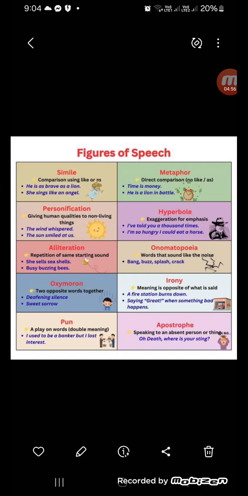The next one is apostrophe. Again, apostrophe. Speaking to an absent person or thing. For example, oh death, where is your sting? Can I see death in front of me right now? Of course no. But I'm speaking to it. And this is called apostrophe.